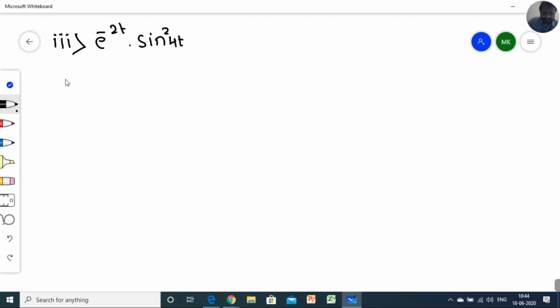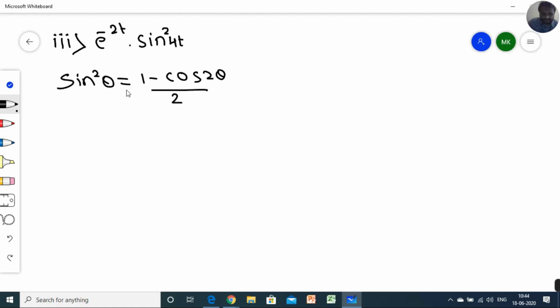So we know that sine square theta is equal to what? 1 minus cos 2 theta divided by 2. Similarly, the term here is 4t, so that term will become 8t.